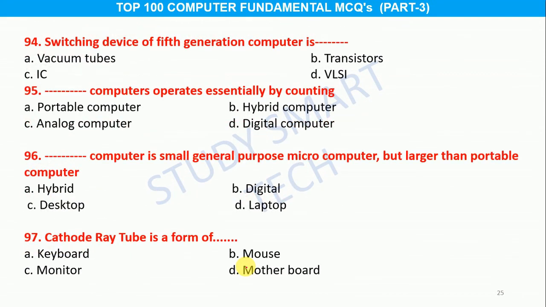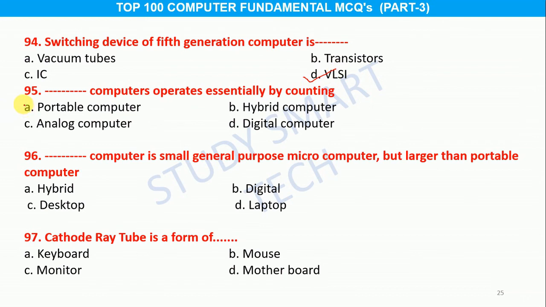Question number 94. Switching device of 5th generation computer is option A. Vacuum tubes, B. Transistors, C. IC, D. VLSI, and the correct answer is option D. VLSI.